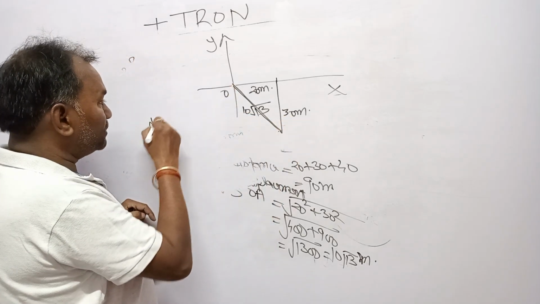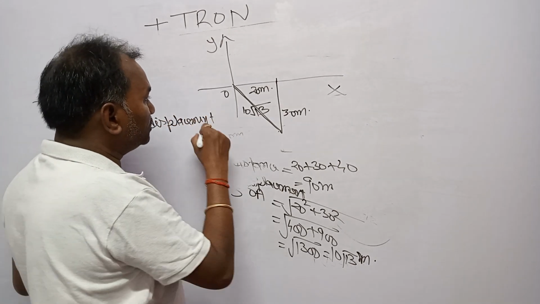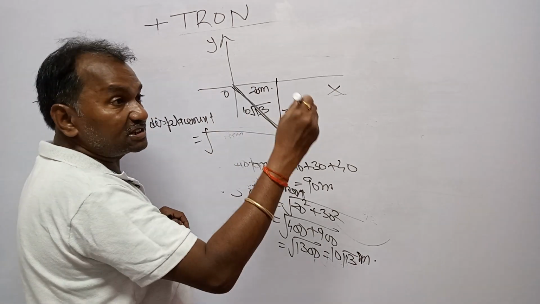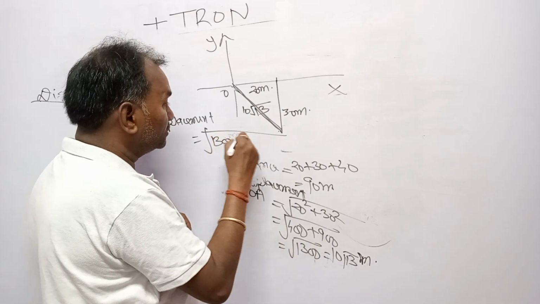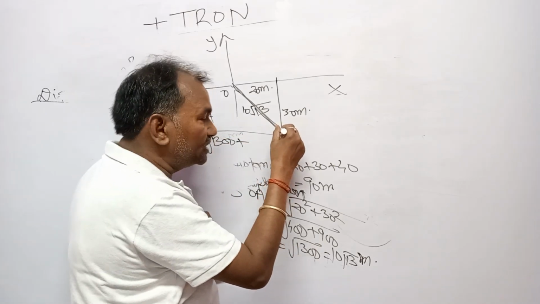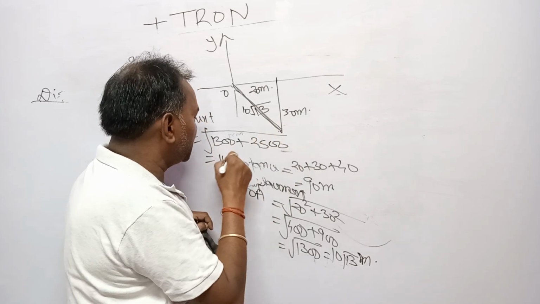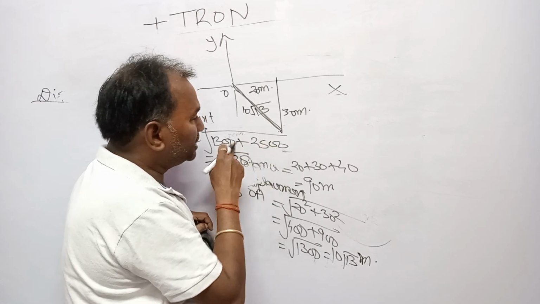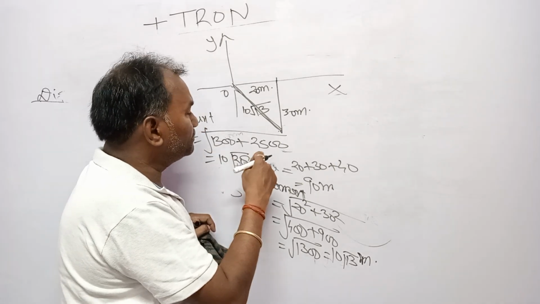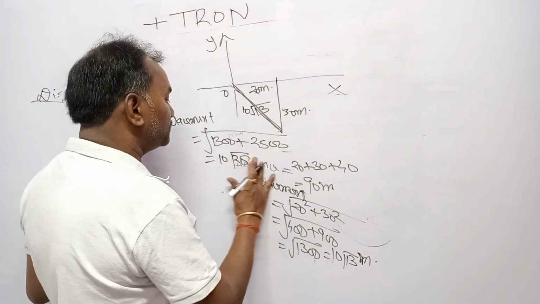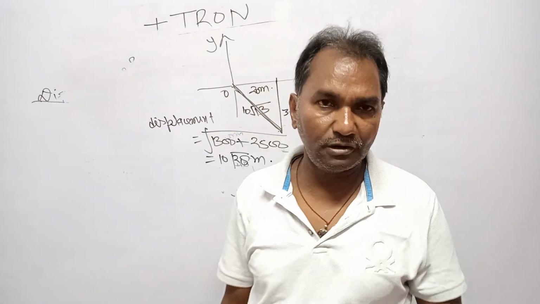So the displacement in this case will be under root this square plus this square, and this square is actually 1300 plus 50 square, which is 2500, so 10 root 13 plus 25. This much meter. Is it? I hope that you people are following.